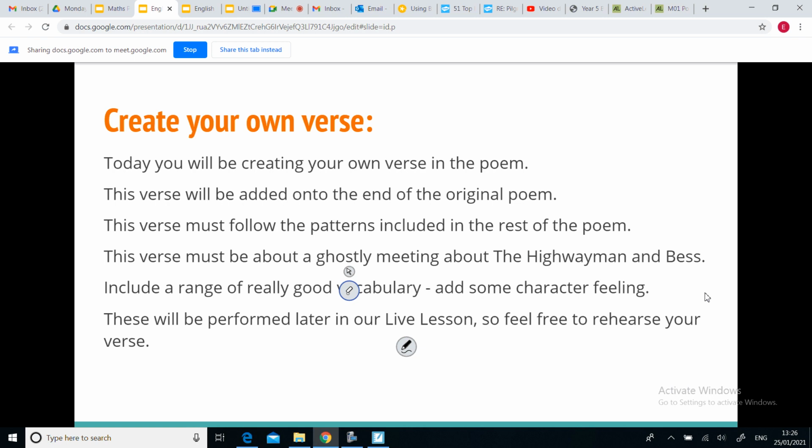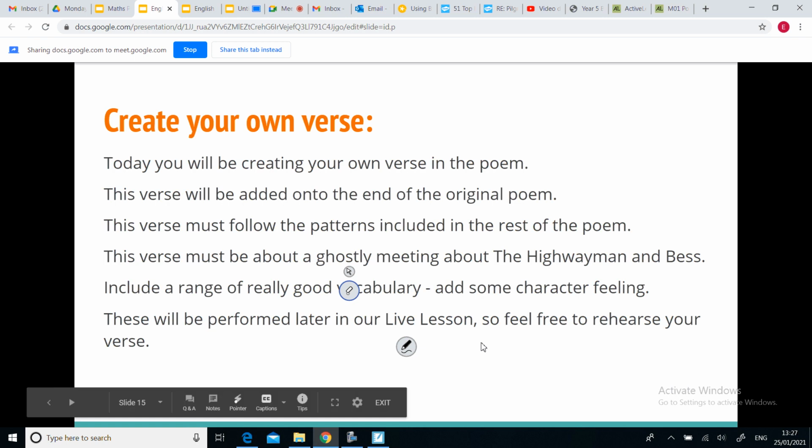Be creative and imaginative. Use your own ideas. And of course, I want you to include a really good range of vocabulary, guys, and try and add some character feeling in. Okay, we've been focusing a lot on the character feeling and how the different characters have been feeling throughout the poem. So try and add some feeling into your verse. You know, describe a little bit about how you think a certain character might be feeling, if you can try and add that in.